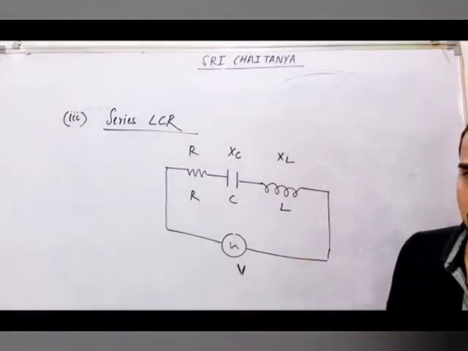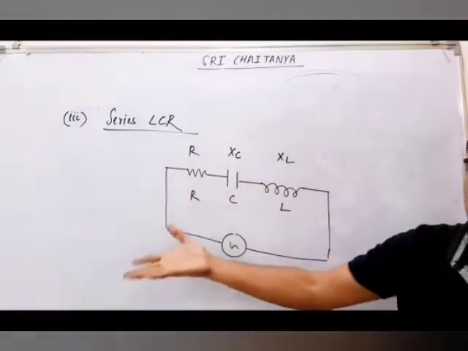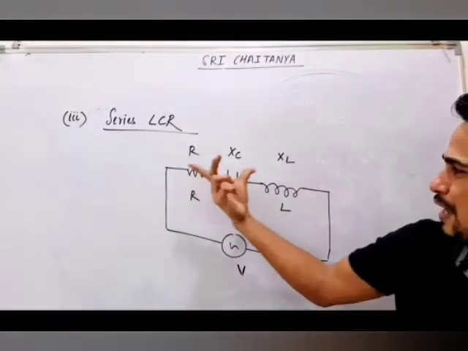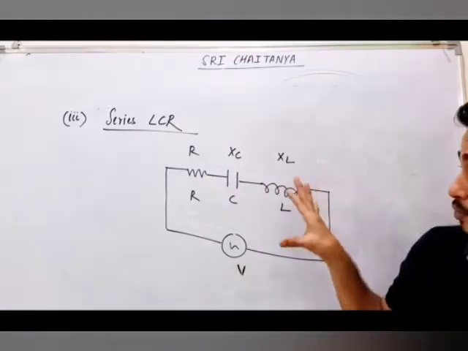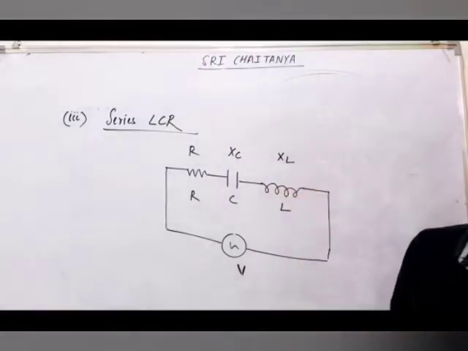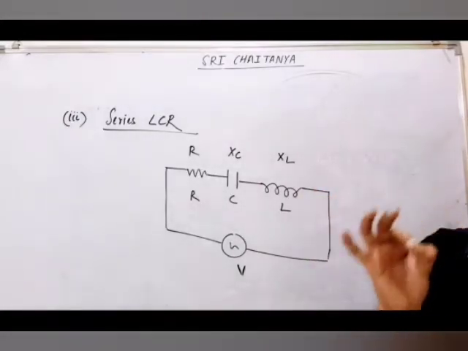No, you cannot write that. Or can I write this V as under root of VR square plus VC square plus VL square, like we did previously? You have to know, you cannot do this also. So you have to go again with the help of a diagram. That will give you more idea.